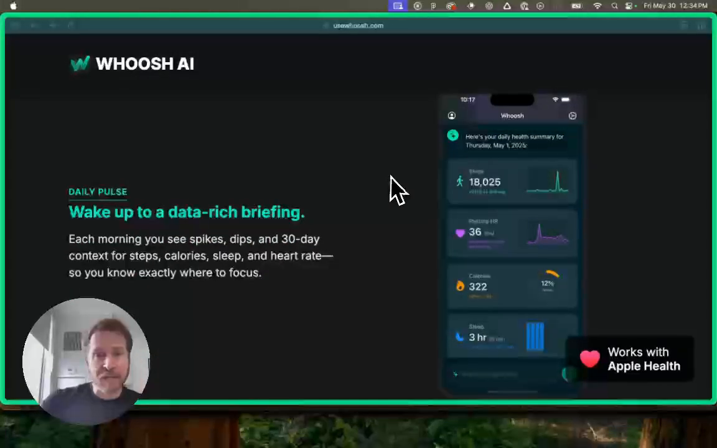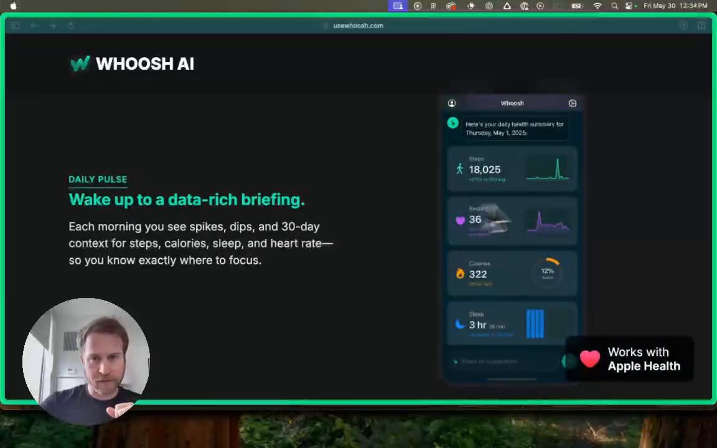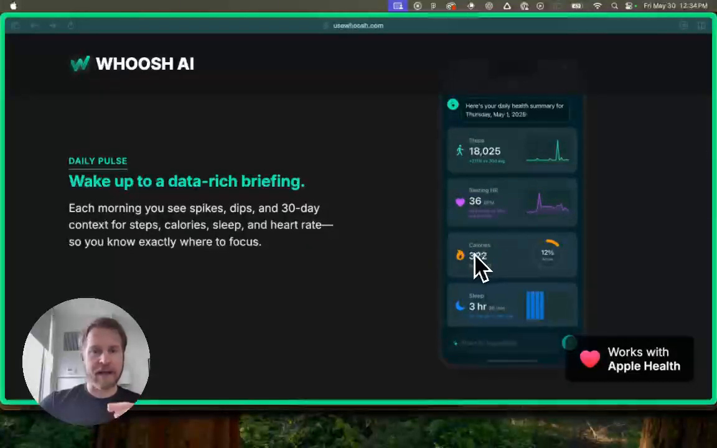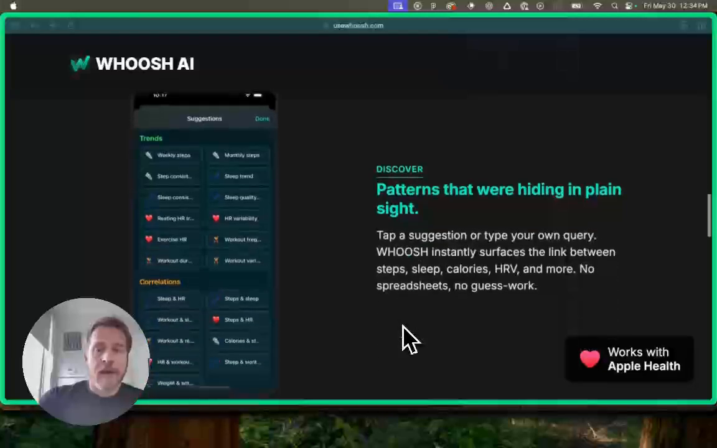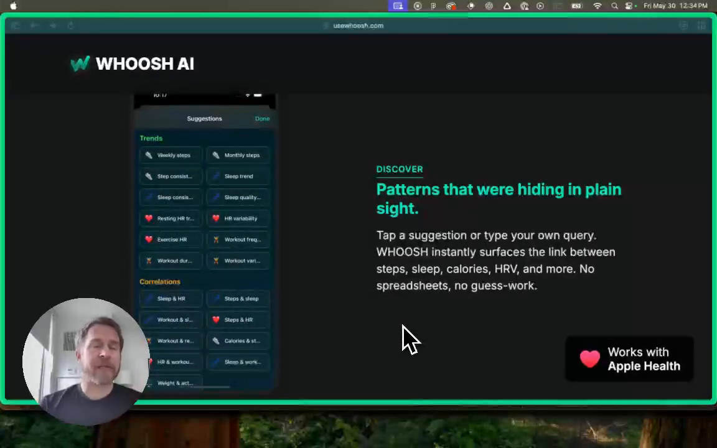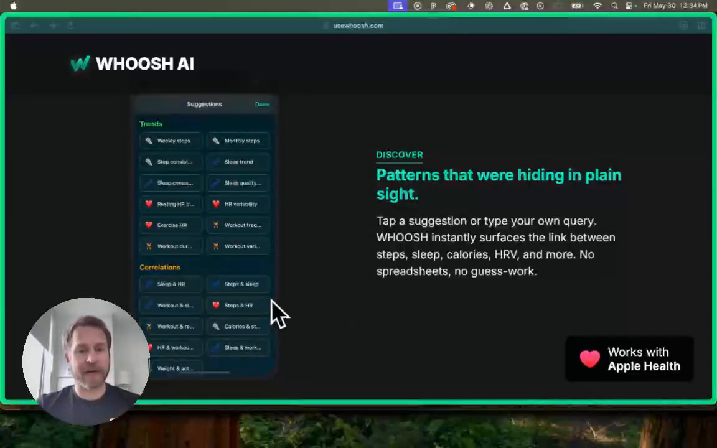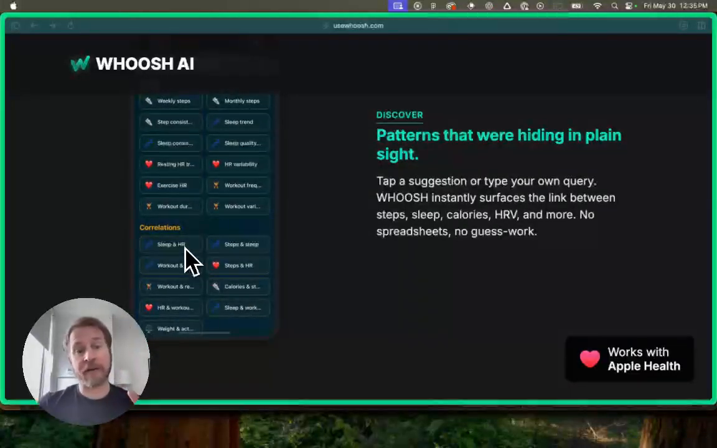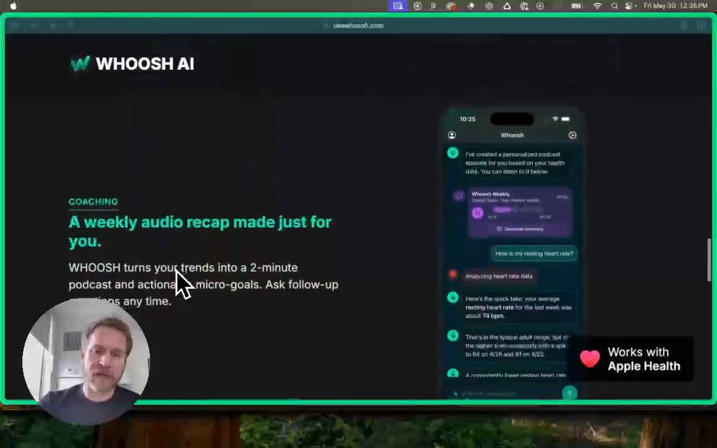Each morning, you'll get a daily recap that shows the previous day's results. So you can see here 18,000 steps, resting heart rate 36, burned calories over the last day, and sleep. And then there's suggestions, and so there's quick actions. So if you don't quite know what you want to ask, there's these suggestions here. And the cool thing about some of the suggestions is, as you can see, maybe you want to see how your sleep and your heart rate are connected, or how your days where you work out impact your sleep. And so you can ask those questions.